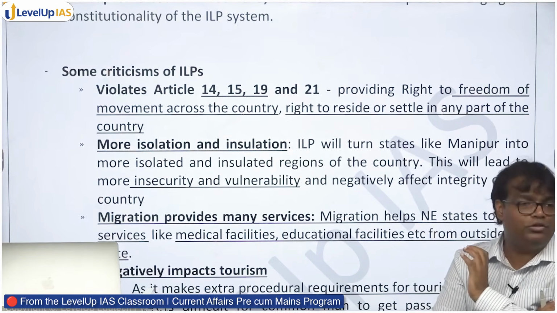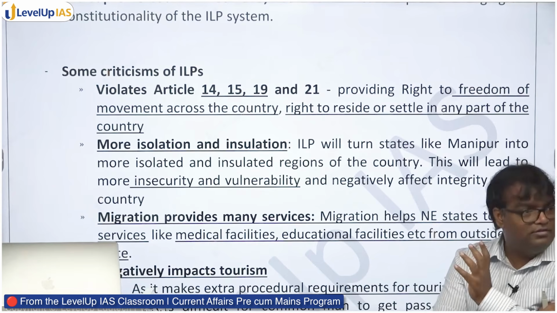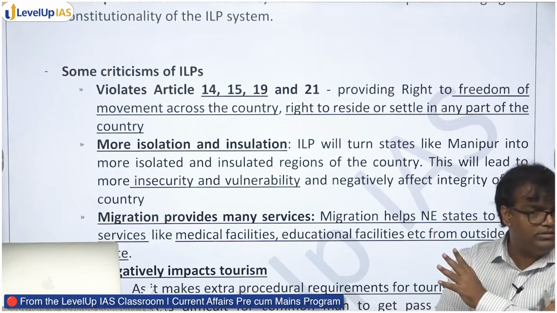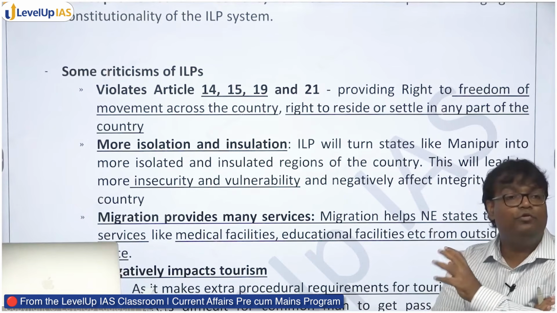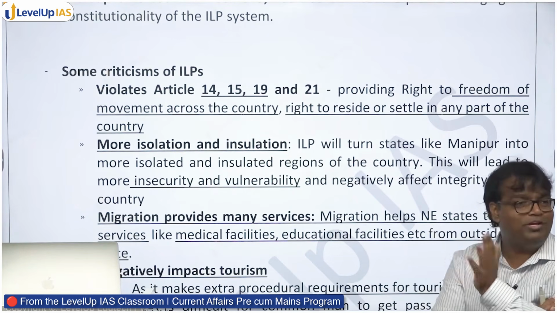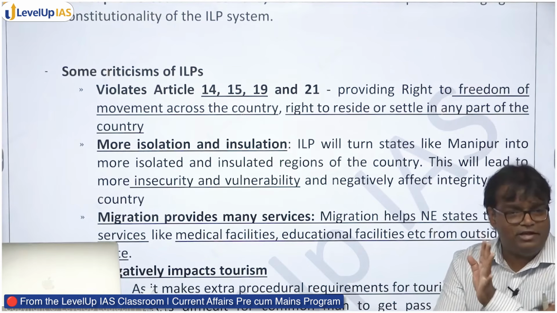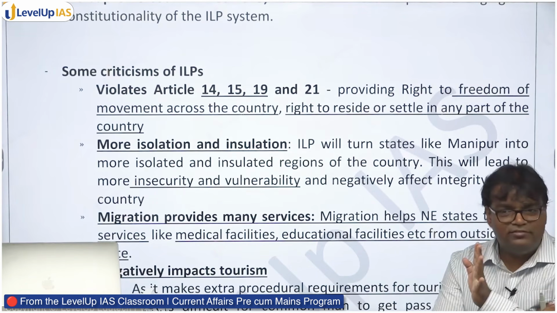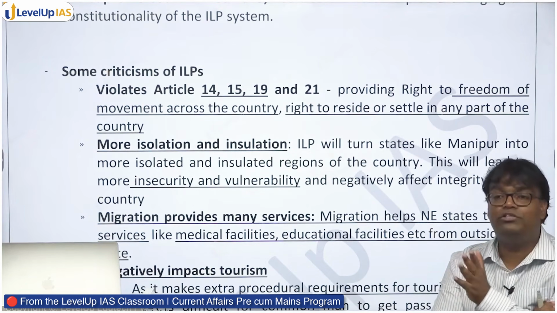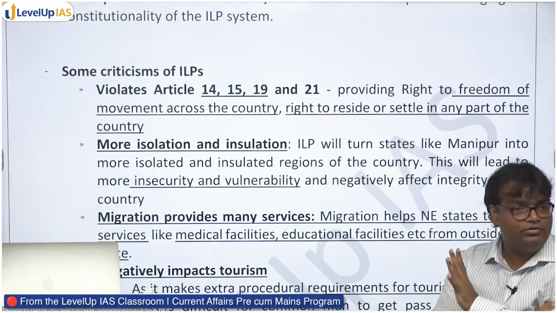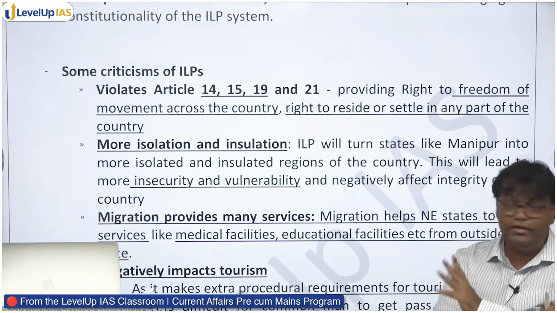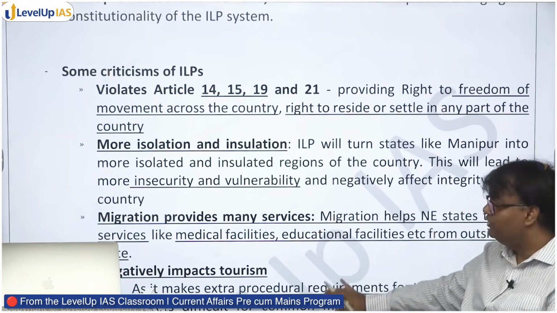Who is providing for all this? Migrants are providing for all this. You're able to hire a very affordable cook, who comes and cooks food for 2000 rupees. Generally migrants, many of the doctors in these hospitals, whether you go to AIIMS, whether you go to Bellevue, or anywhere else, it's migrants. So migrants do provide a lot of services.